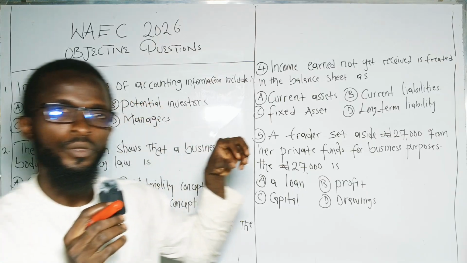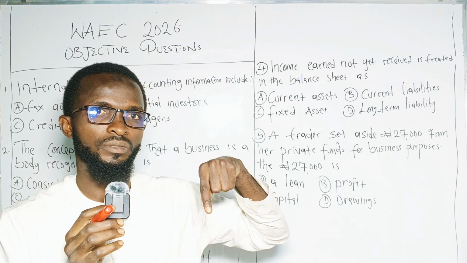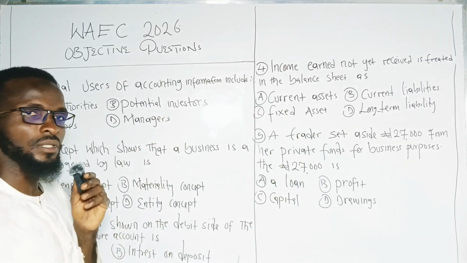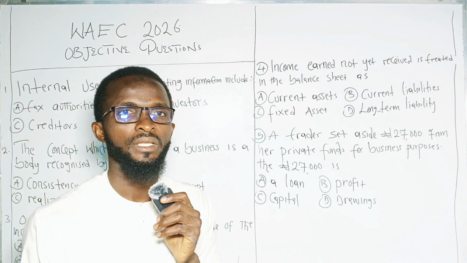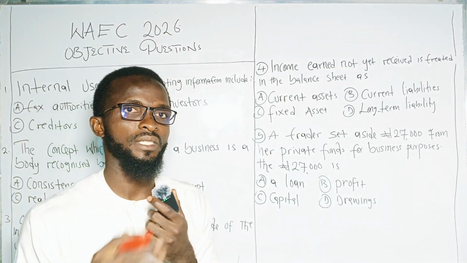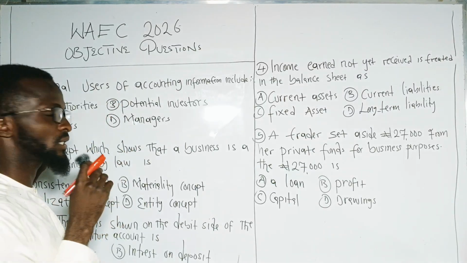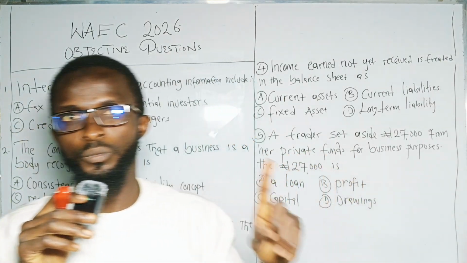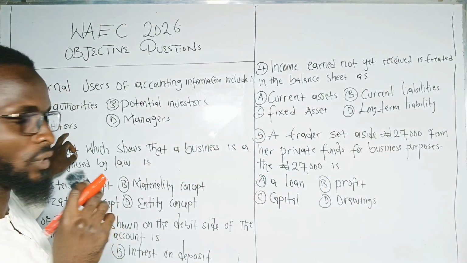Who are the internal users? Those that are running the business activities within the organization. So tax authority is not the answer. B. Potential investors, those that haven't yet invested their money. They are potential investors, so they are already external. Then C. Creditors, these are the lenders or people who sell goods and yet to be paid. They are also external. So C is also not the answer.